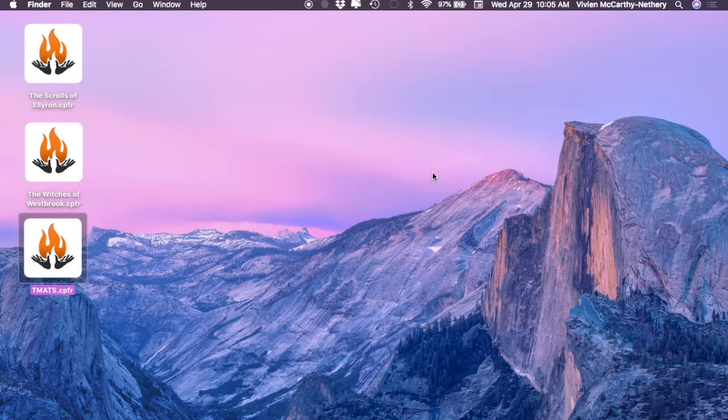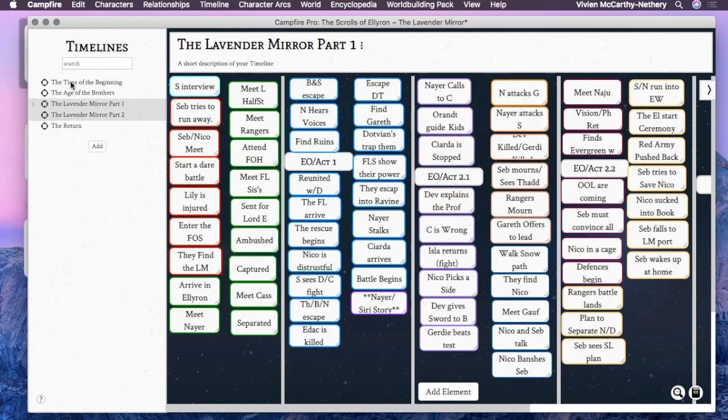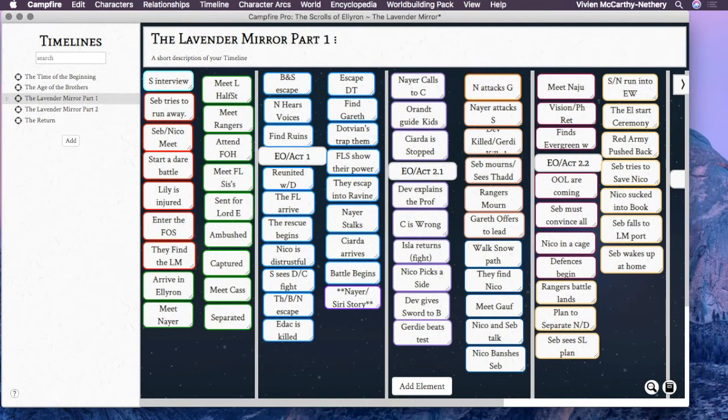So I'm going to show you in Ellyron where I actually built the timeline for that story. We're going to click over to my Ellyron Campfire, and I'm going to show you that timeline because it's already built. I already put in the color code and the acts and all that, and it will be a lot easier to see. So we're going to open it up, and here we are.